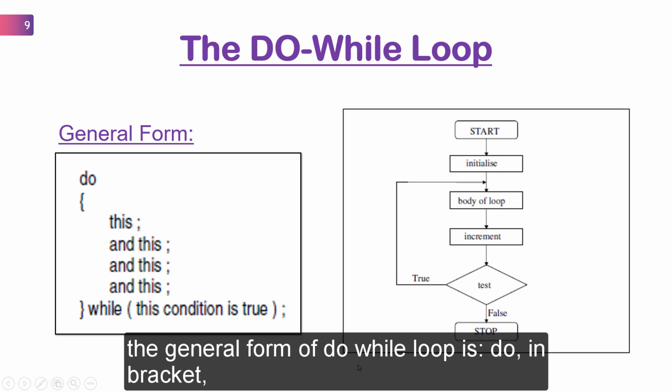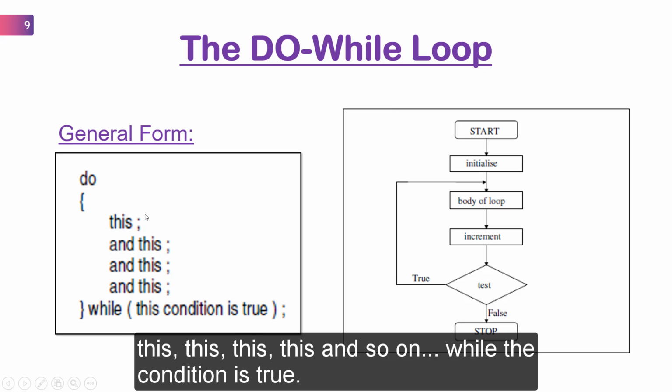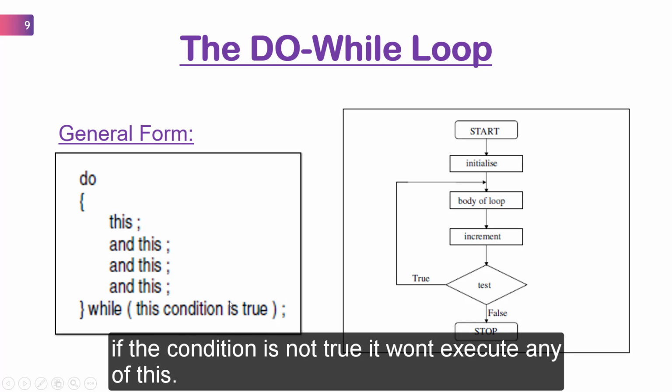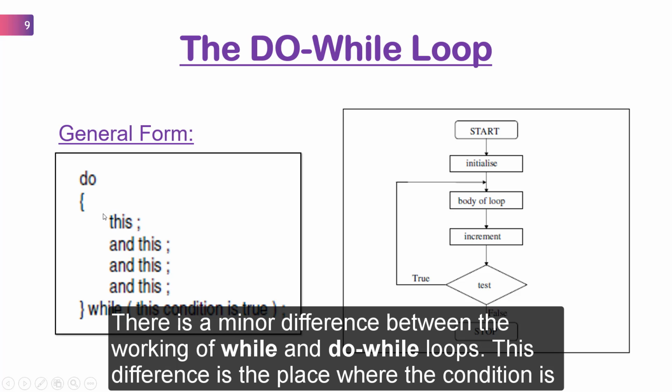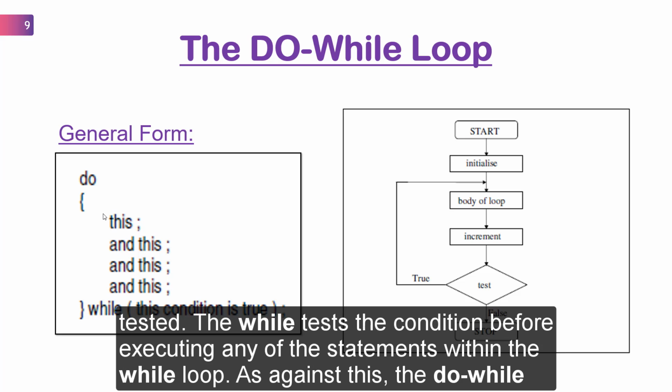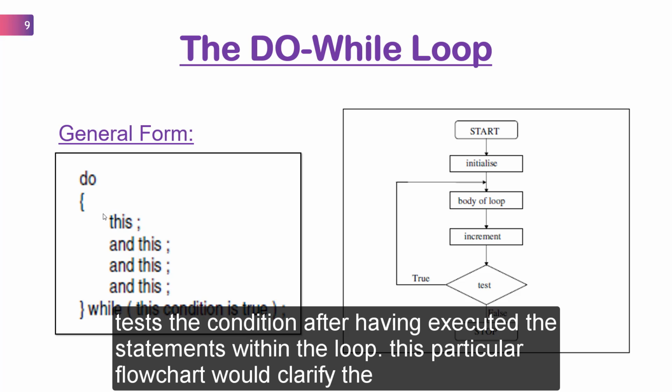The general form of do while loop is: do, in brackets this and so on, while the condition is true. So if the condition is not true, it won't execute any of this. There is a minor difference between the working of while and do while loops. This difference is the place where the condition is tested. The while tests the condition before executing any of the statements within the loop. As against this, the do while tests the condition after executing the statements within the loop.